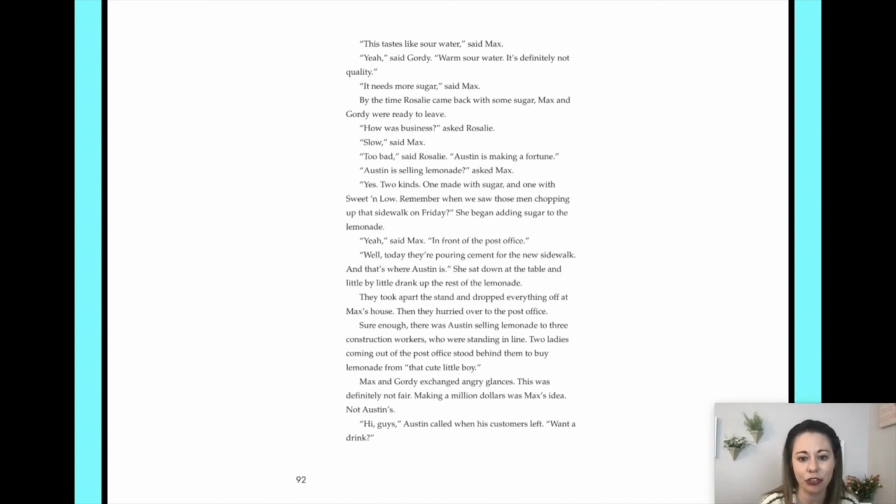They took apart the stand and dropped everything off at Max's house. Then they hurried over to the post office. Sure enough, there was Austin selling lemonade to 3 construction workers who were standing in line. 2 ladies coming out of the post office stood behind them to buy lemonade from that cute little boy. Max and Gordy exchanged angry glances. This was definitely not fair. Making $1 million was Max's idea, not Austin's.